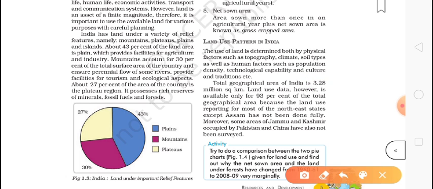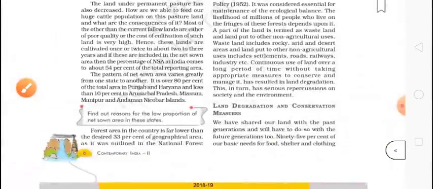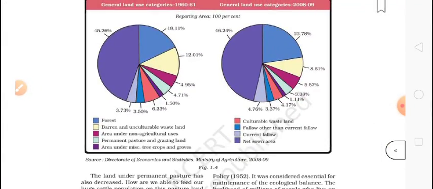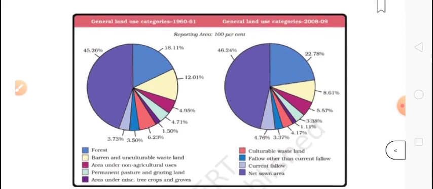Now, land use data, however, is available only for 93% of the area. For the other 7% of the area we don't know, because that area is not fully surveyed, as Assam and Jammu and Kashmir are difficult places to survey. Some area of India is occupied by Pakistan and China, that's why it is not surveyed. So we will go to these very useful pie charts.